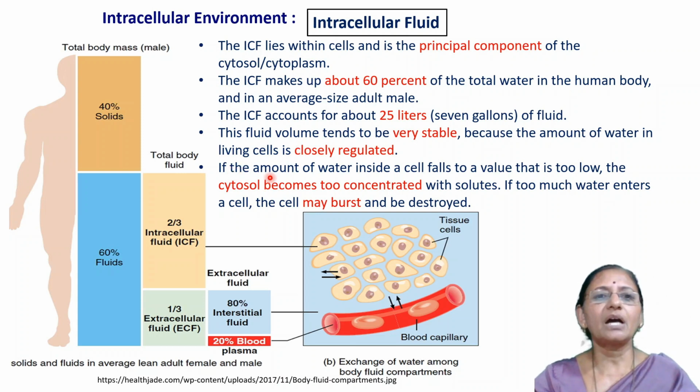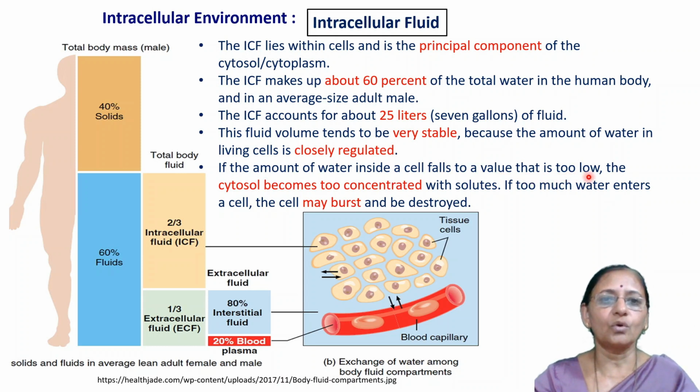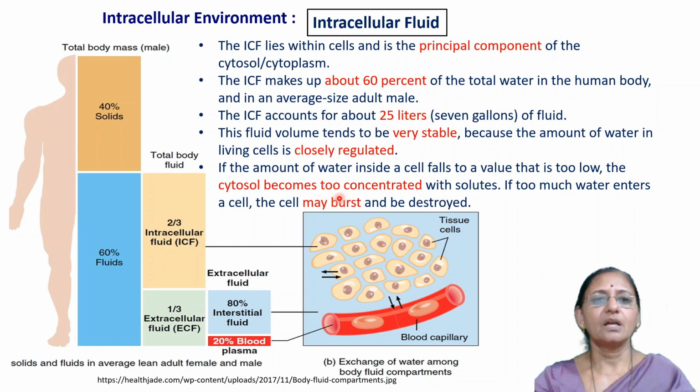If the amount of water inside the cell falls to a value that is too low, the cytosol becomes too concentrated with solutes. If water is lost from the cell, what will happen?